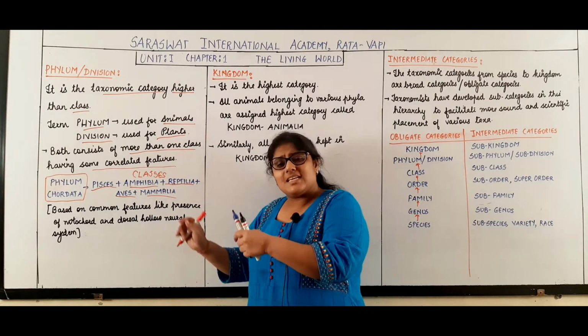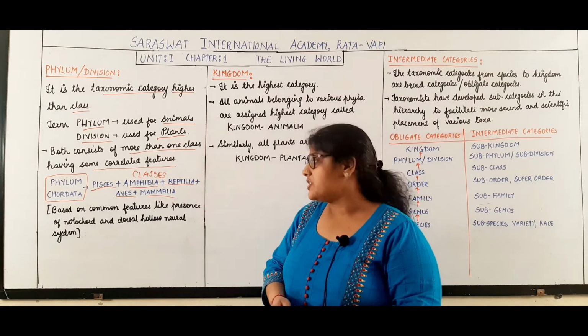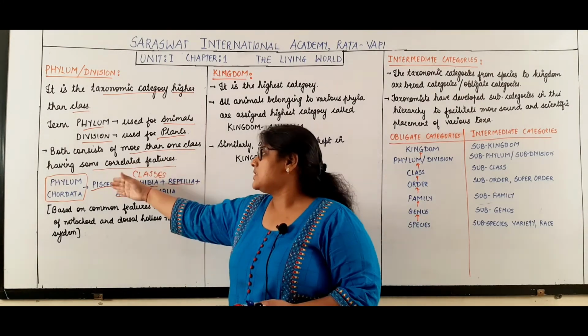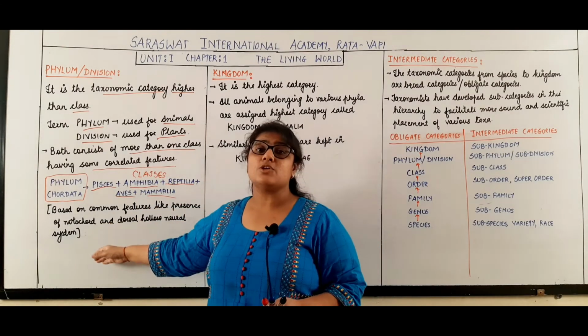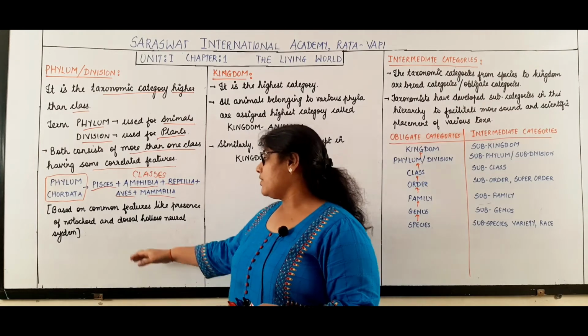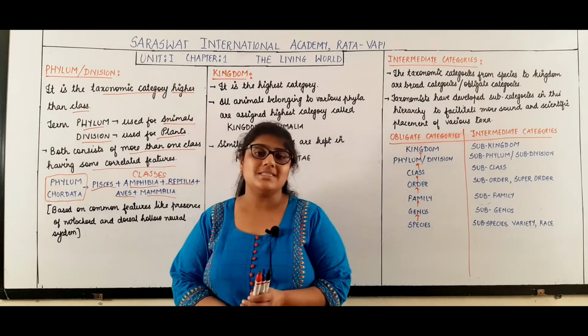Now all these classes have certain common features. What are the common features in all these classes? One of the common features is the presence of notochord, and another one is the dorsal hollow neural system.